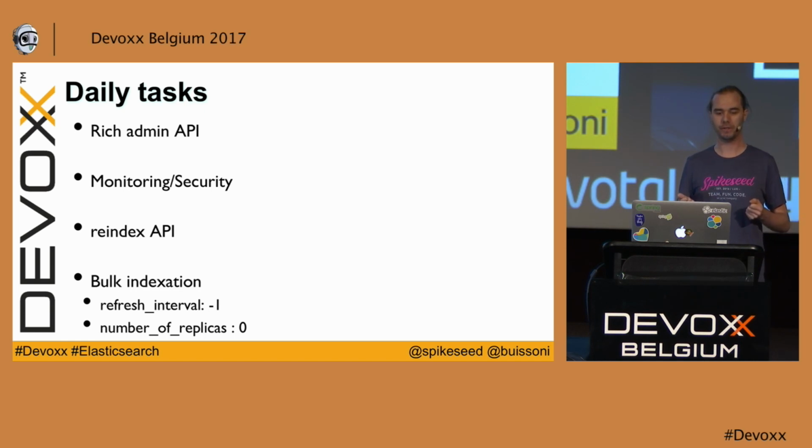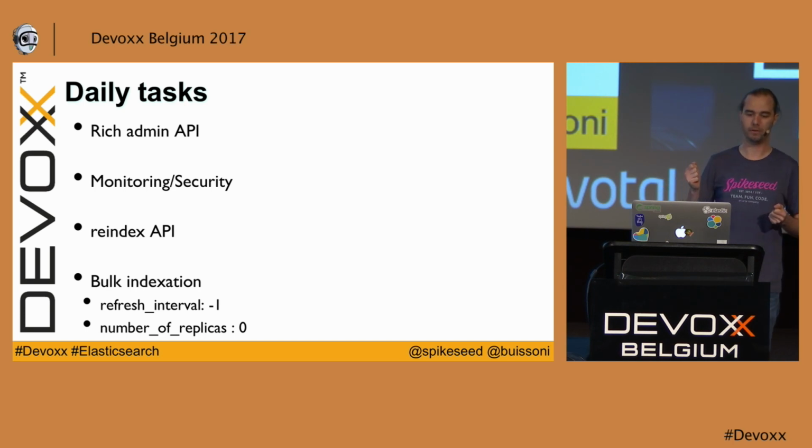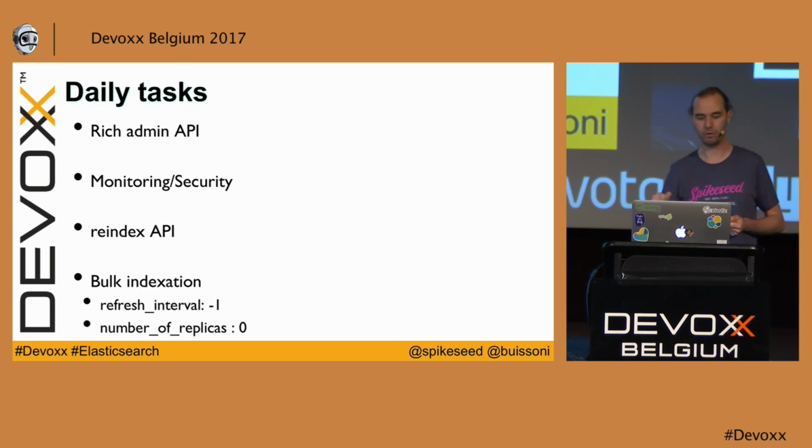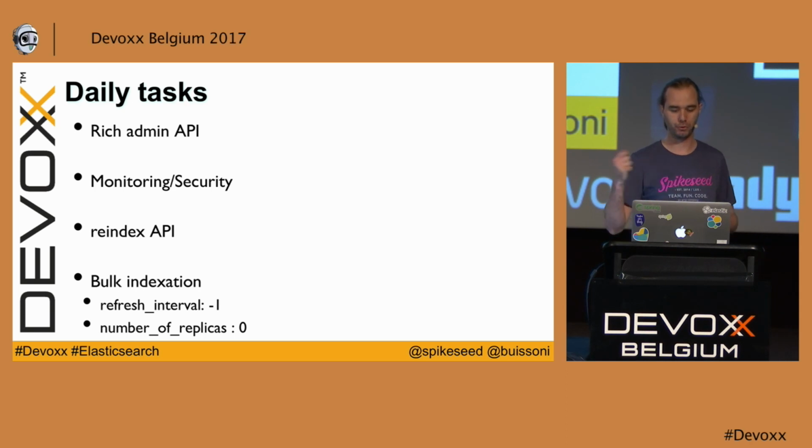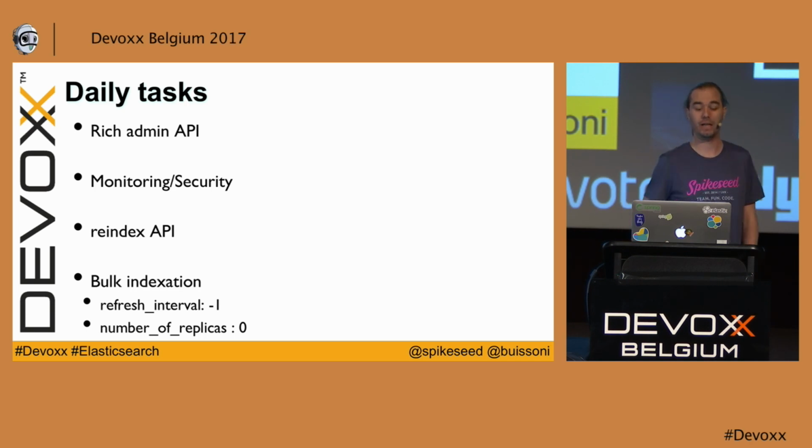What you want to do is to avoid Lucene making the document right away available. So you can deactivate the refresh interval during bulk indexation to reduce disk I/O. You can as well deactivate the number of replicas because during bulk indexation you don't really need high availability.